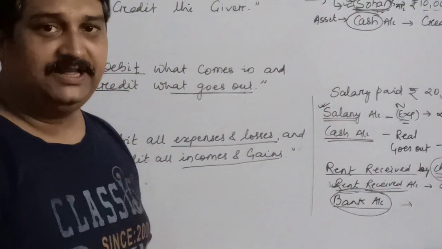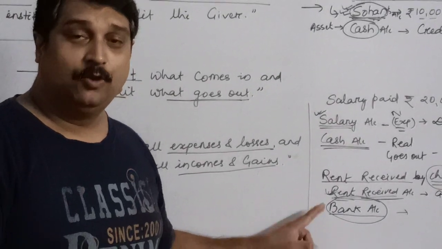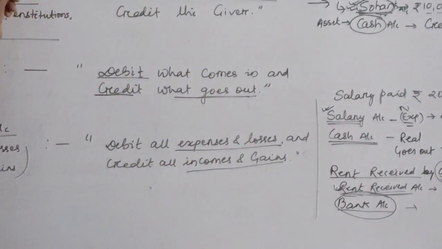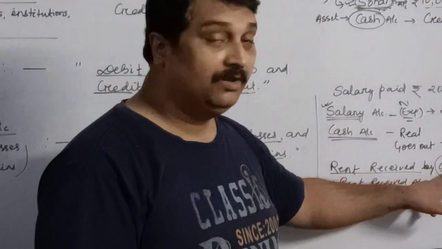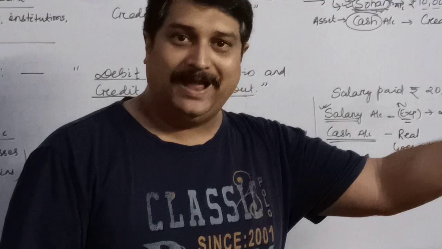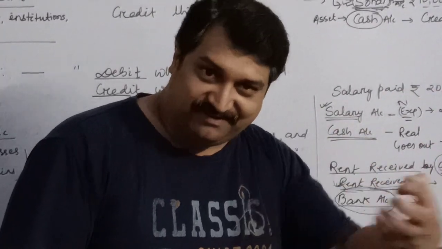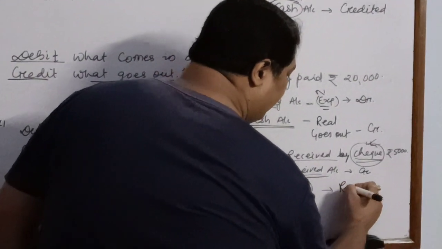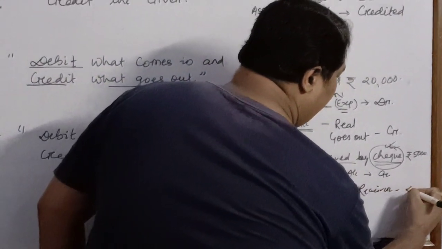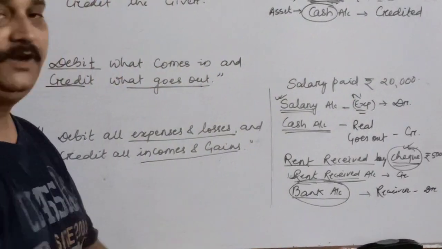Which type of account is it? It is a personal account. What does the rule of personal account say? Debit the receiver, credit the giver. What did we do with the check? We deposited the check into bank. So bank has received the check. So bank is the receiver, and since bank is the receiver, it will be debited.